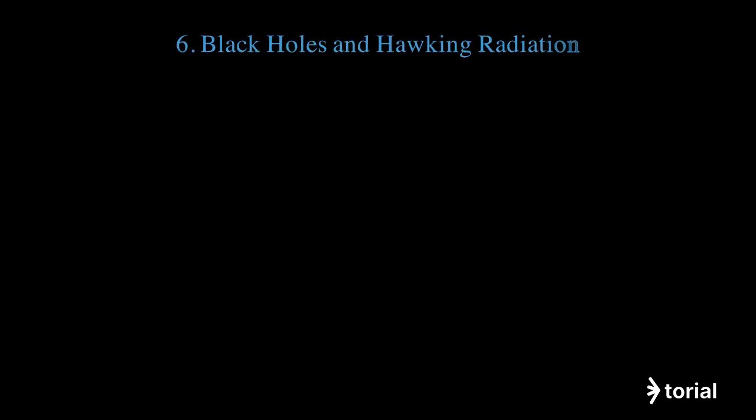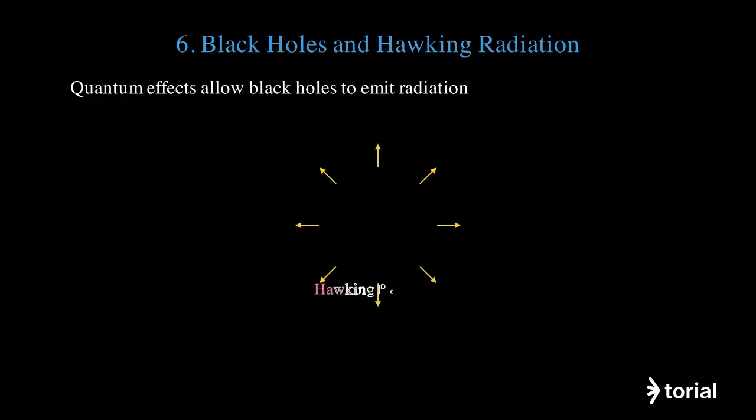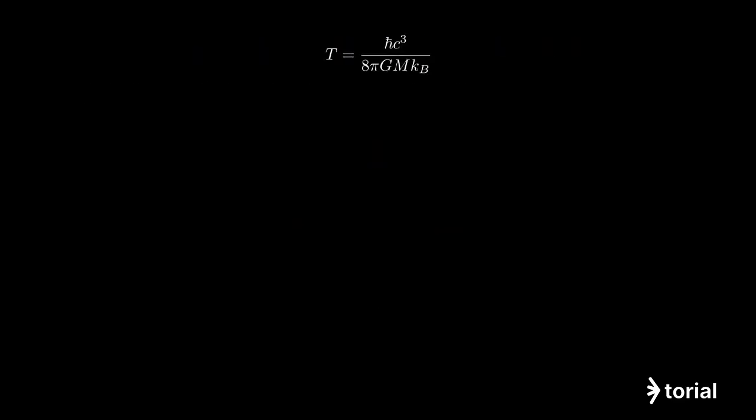Stephen Hawking discovered that black holes aren't completely black after all. Hawking showed that quantum effects near the event horizon allow black holes to slowly emit radiation and lose mass. Black holes emit Hawking radiation, shown here as particles escaping outward from the event horizon. The temperature of Hawking radiation is inversely proportional to the black hole's mass, so smaller black holes are hotter. Through Hawking radiation, black holes slowly lose mass and can eventually evaporate completely, though this takes an unimaginably long time.